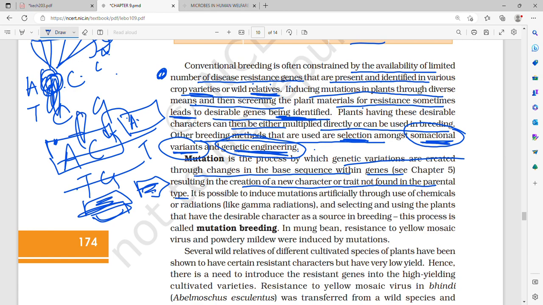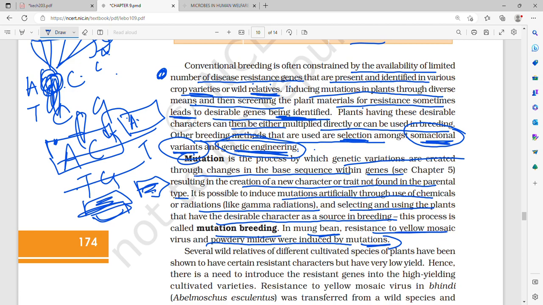Now it is possible to induce mutation artificially through the use of chemicals or radiation like gamma radiation, and selecting and using the plants that have desirable characters as a source in breeding. This process is called mutation breeding. In mung bean, resistance to yellow mosaic virus and powdery mildew were induced by mutations.